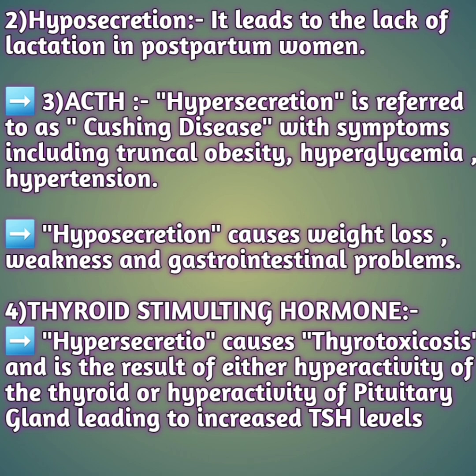Coming to the ACTH hormone, hypersecretion is referred to as Cushing disease, with symptoms including truncal obesity, hyperglycemia and hypertension. So this is regarding your ACTH hormone. Coming to what will happen if the ACTH hormone is released in hyposecretion, that is lower than the normal level, it will cause weight loss, weakness and gastrointestinal problems.